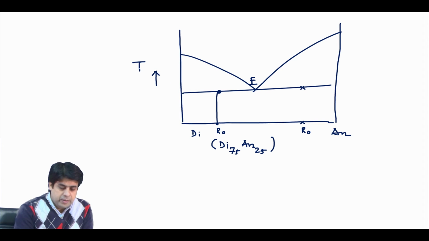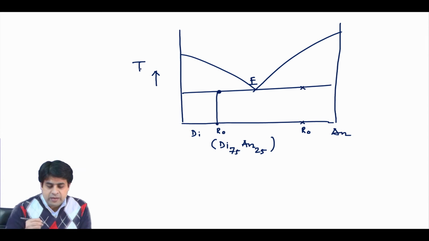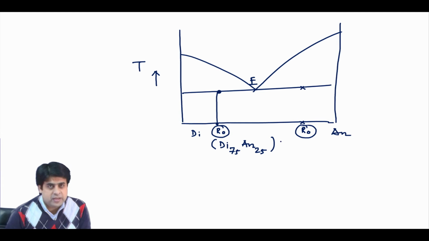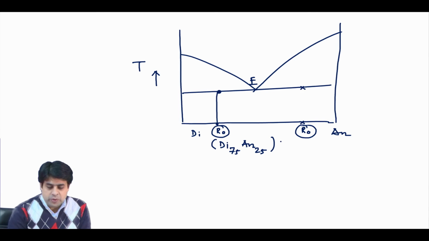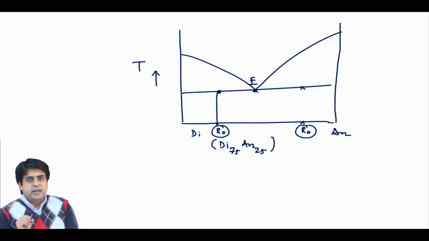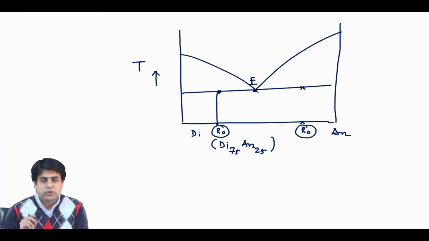The first melt composition will always be the eutectic melt composition, and that is the advantage. Because of that, most igneous rocks melt at the eutectic temperature.